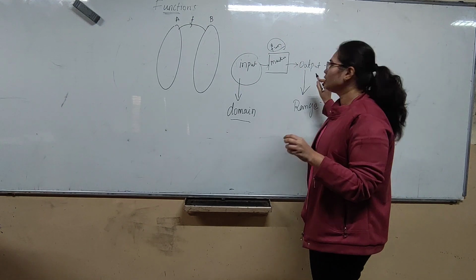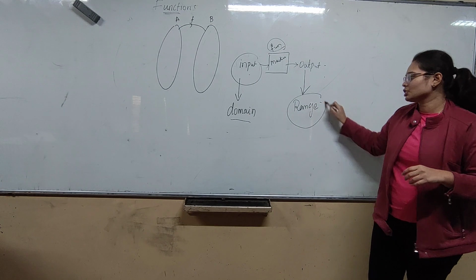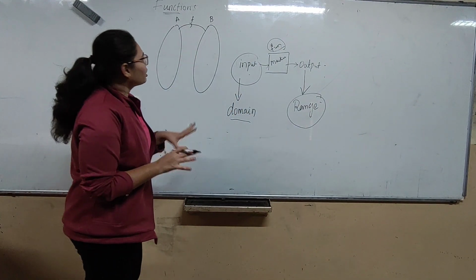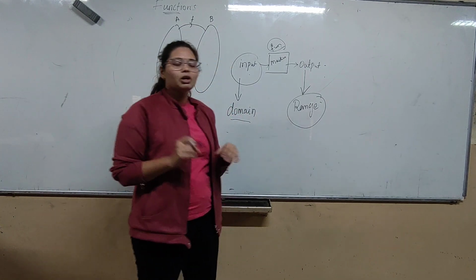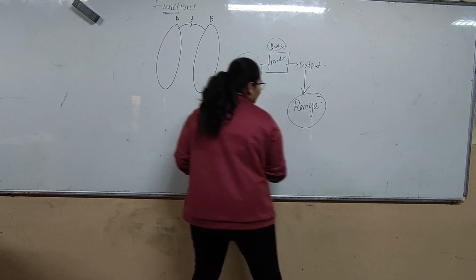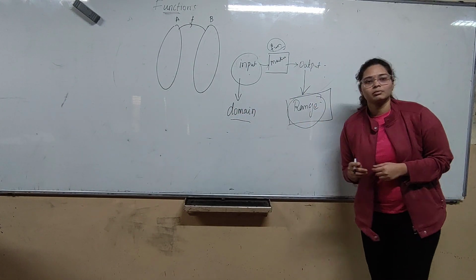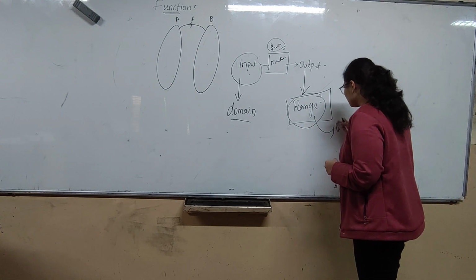Every possible outcome for every input is called the range. Now what is codomain? Codomain is a set containing all range values.